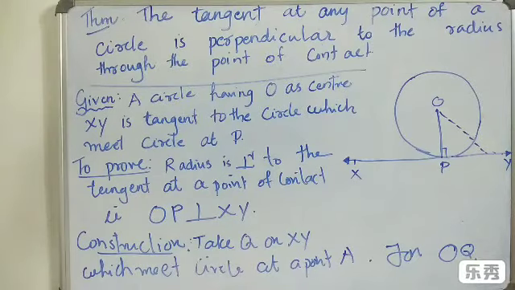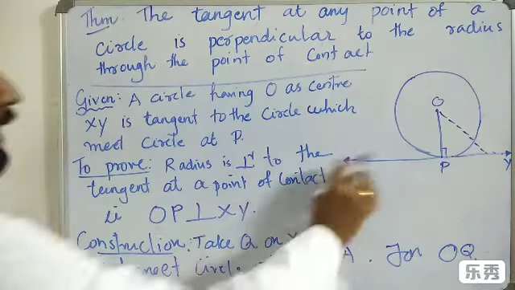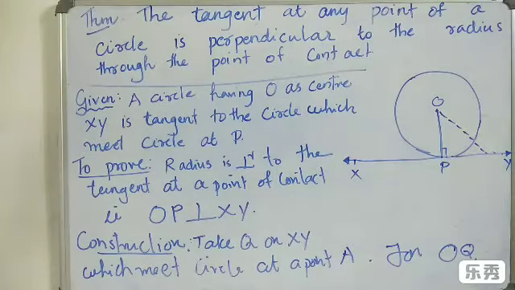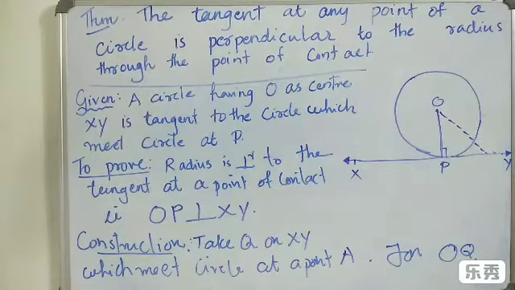First, we write the given things. This is the format. Given: a circle having O as the center. XY is the tangent to the circle which meets the circle at P. So we have written the given things.